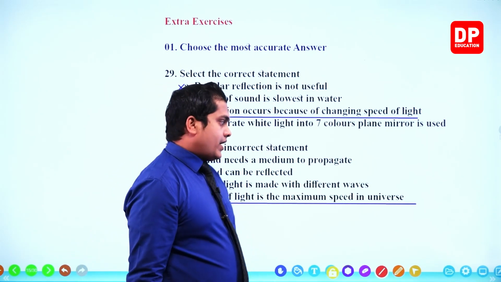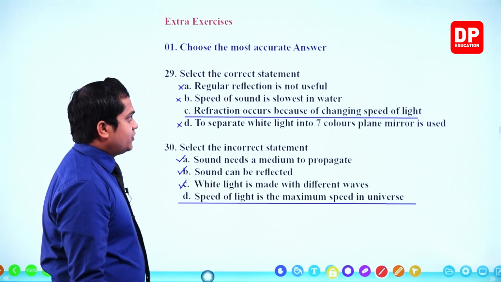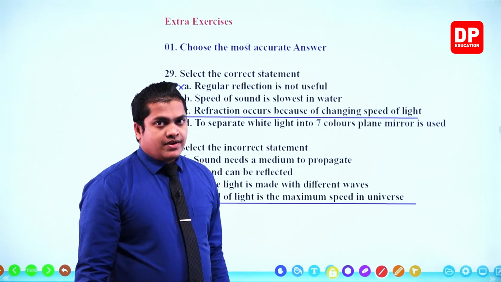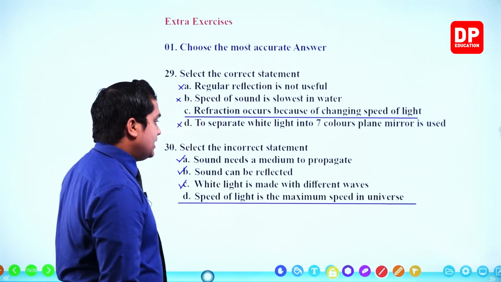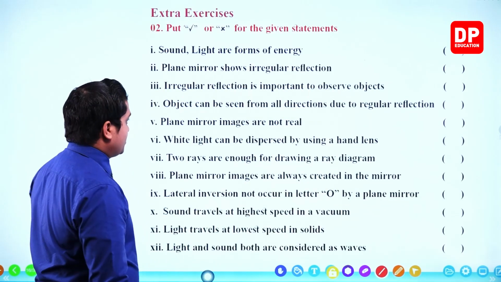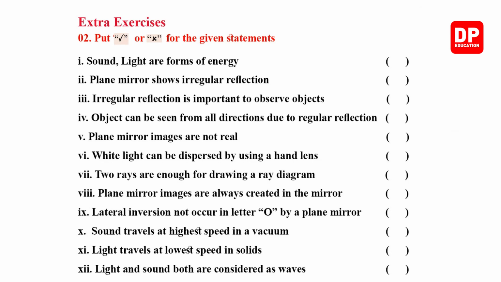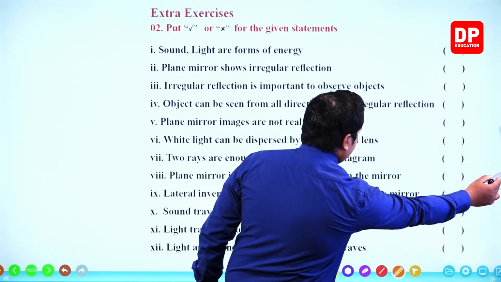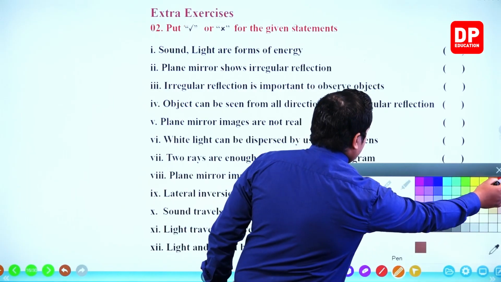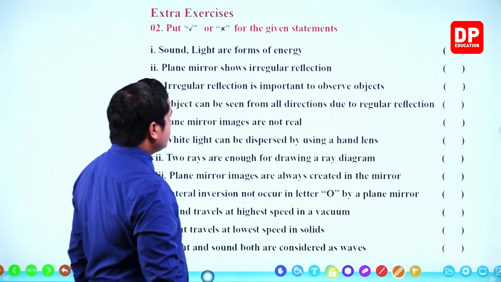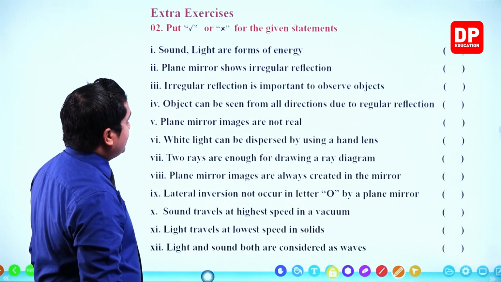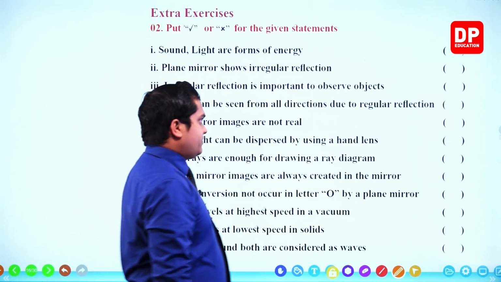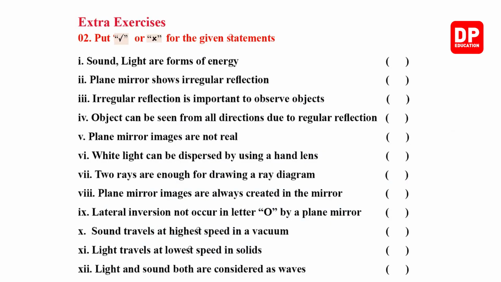Okay, right. So these are the questions for the MCQ questions, my dear children. Now let's head on to see a different type of question, number 2. Here you need to put a tick if the given statement is correct. If it is wrong, then you have to put a cross. So let's observe the first one. Sound, light are forms of energy. Of course, correct. Sound and light, both are considered as energy forms.